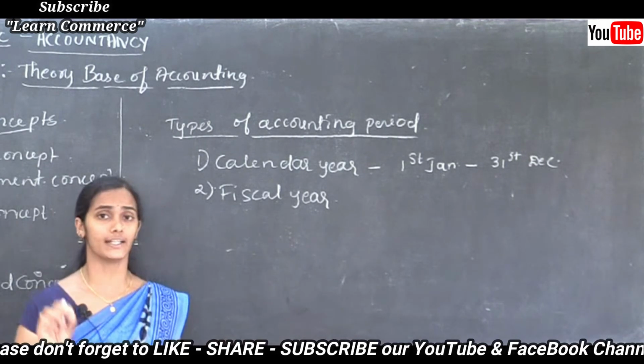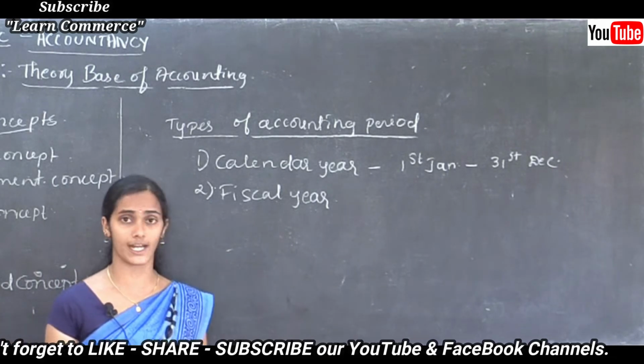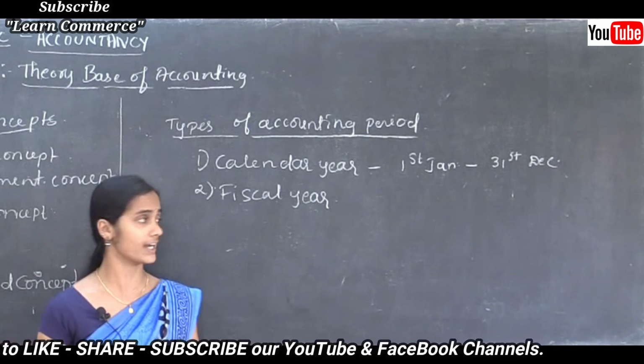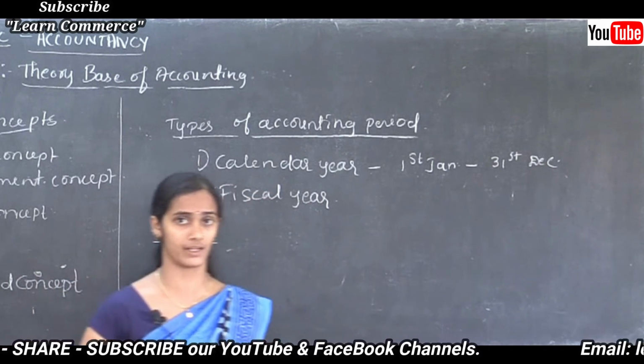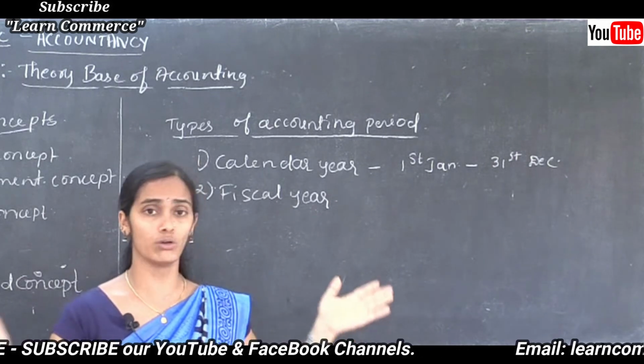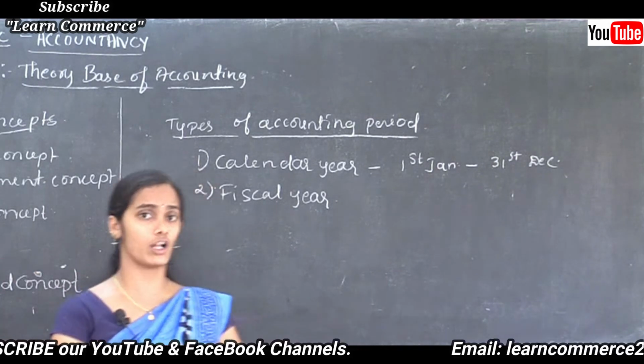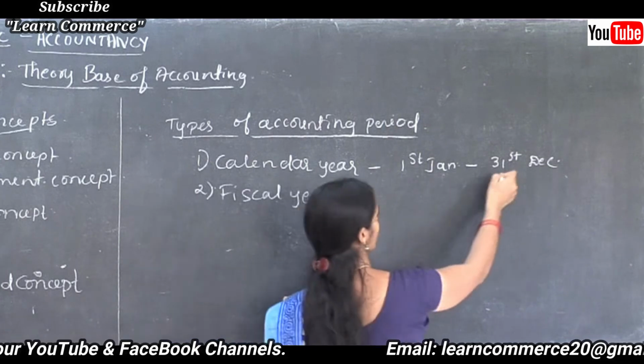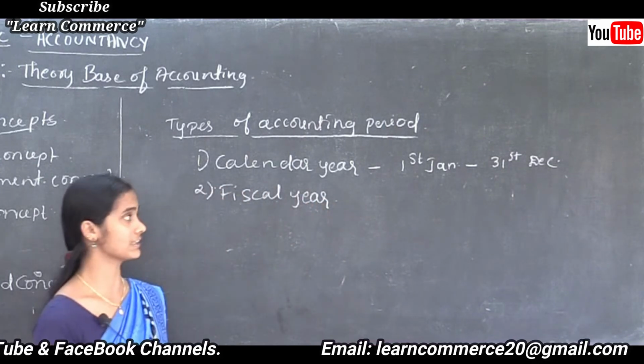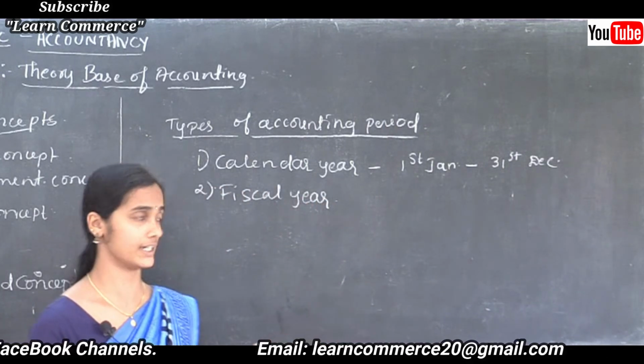It means the company should prepare the financial statement of that particular accounting year at the end of 31st December. They need to manage all the accounts and all the transactions till 31st December of that particular year.